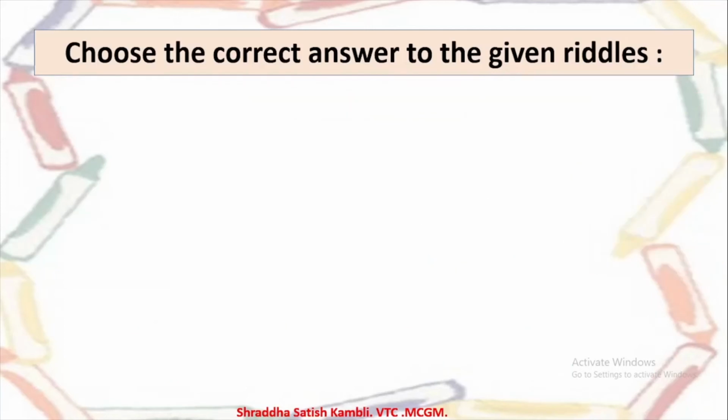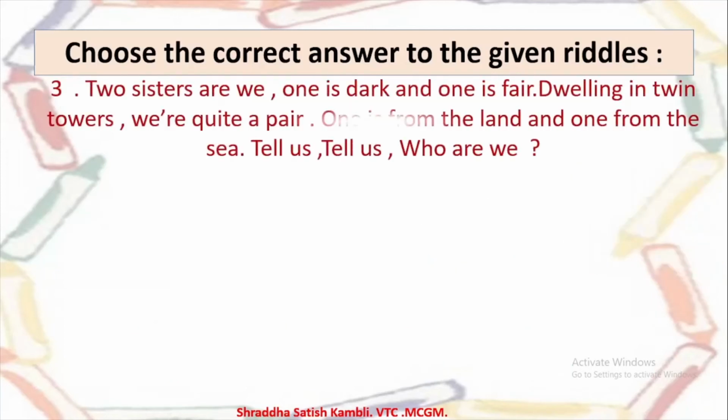Let us move on and do example number 3. This is a little big one, so come on, let's try and read it and understand it properly. 2 sisters are we. One is dark and one is fair. So there are 2 sisters, one of them is dark and the other one is fair. Dwelling in twin towers. We are quite a pair. So they live in twin towers. Okay, there are 2 towers and one of them lives in one tower, the other one lives in the other tower. And we are quite a pair.